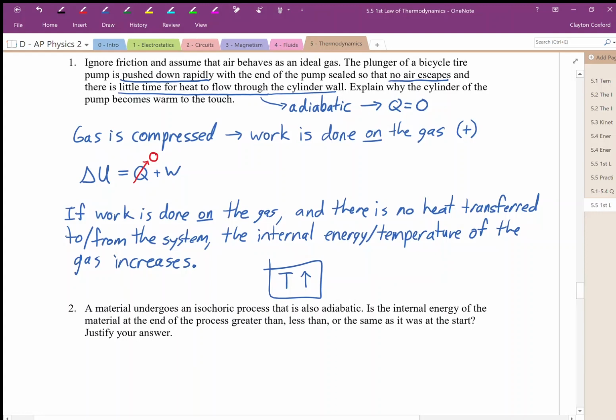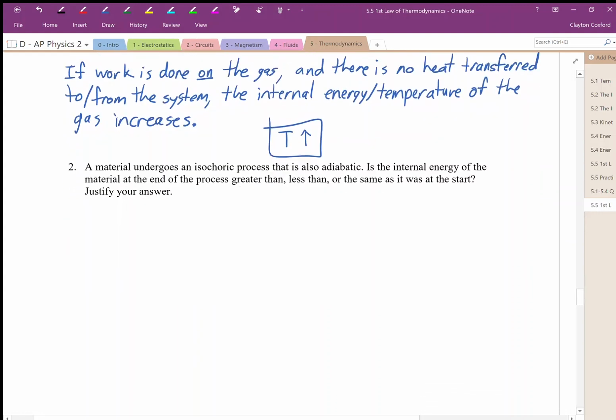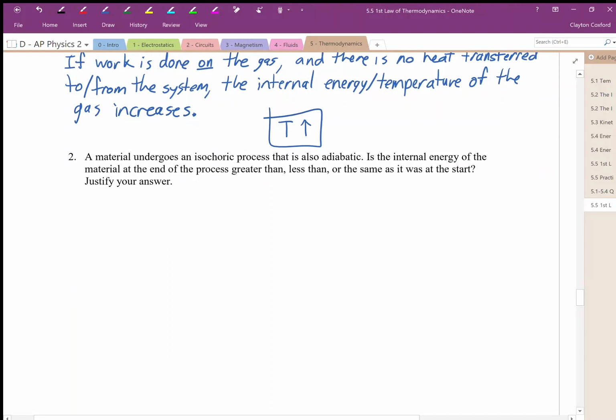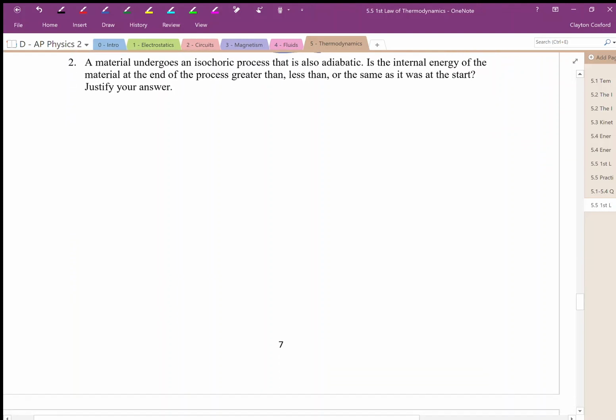All right, our next example. A material undergoes an isochoric process that is also adiabatic. Isochoric and adiabatic. Okay, we'll break those down once we finish reading the question. Is the internal energy of the material at the end of the process greater than, less than, or the same as it was at the start? So we want to figure out the internal energy. Is it an increase, decrease? Is it constant?